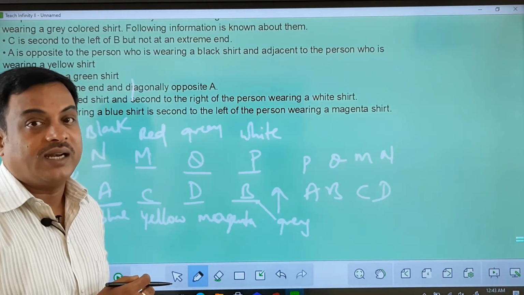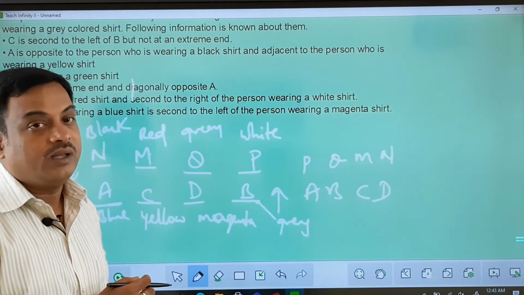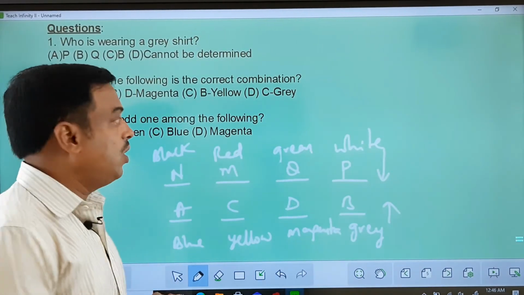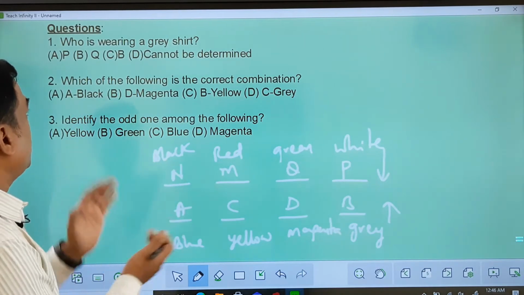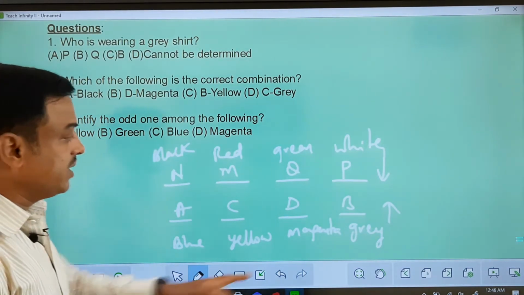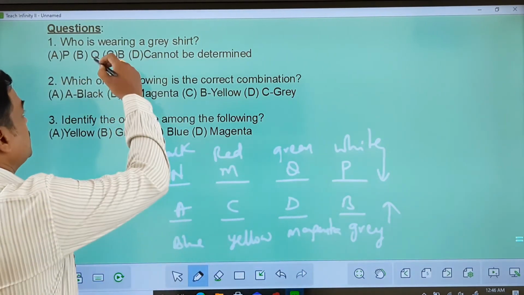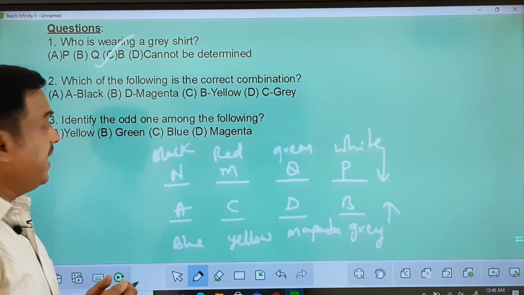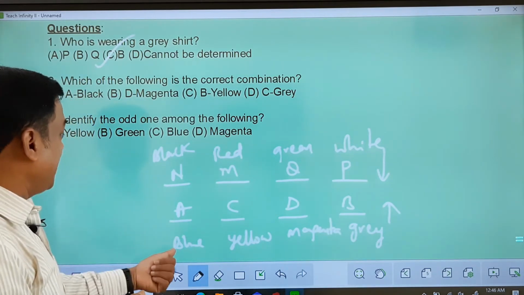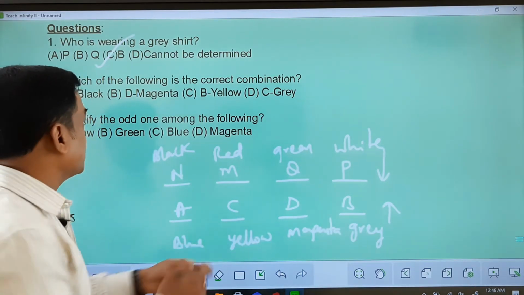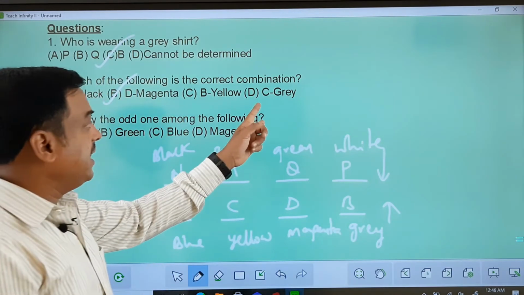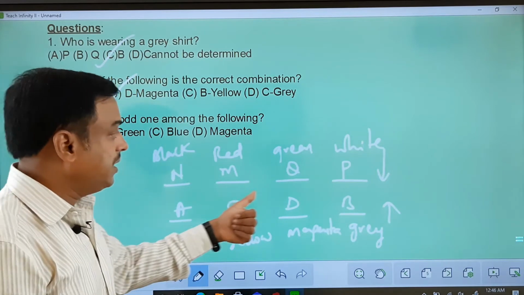Now let us understand the questions based on this, and see what the answers are. Who is wearing a grey colored shirt? You can see grey colored shirt is worn by B, so you can make a mark on B here. Next, which of the following is the correct combination? A black is wrong, D magenta is correct, B yellow is wrong, and C grey is again wrong.